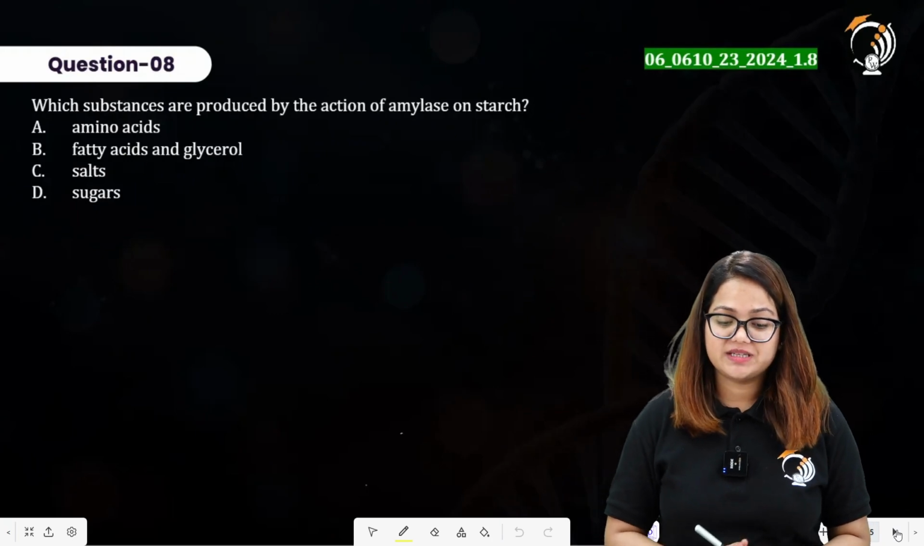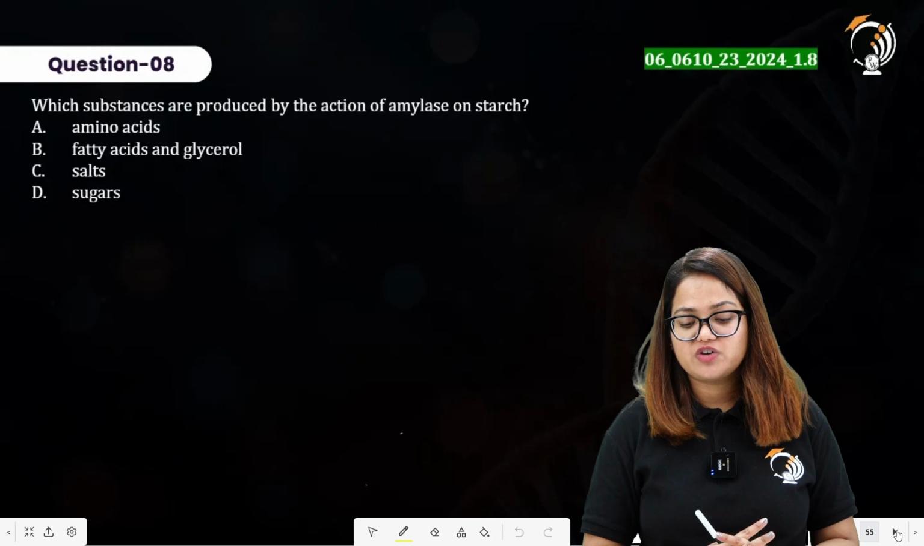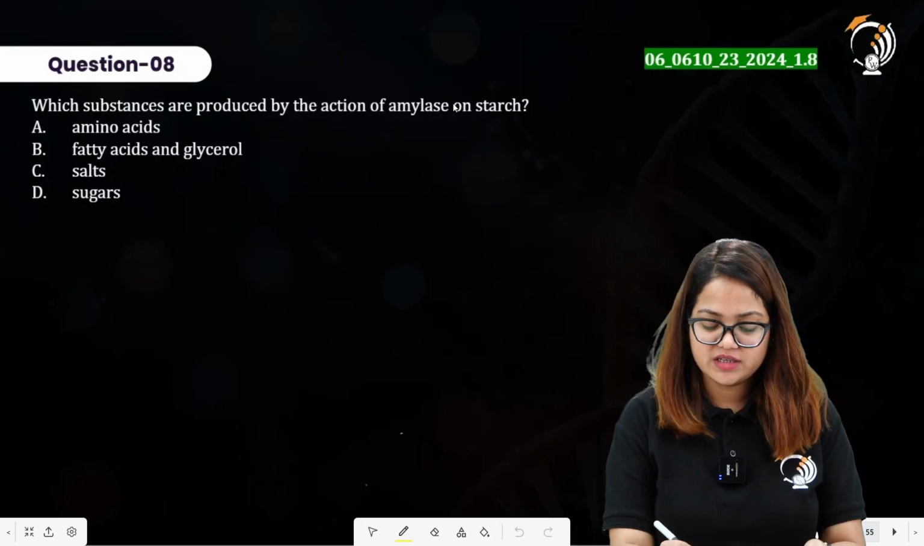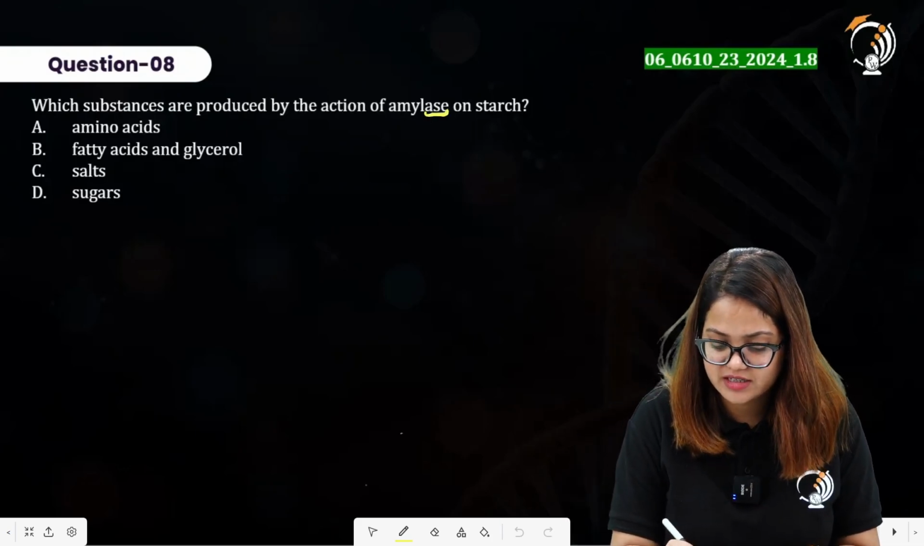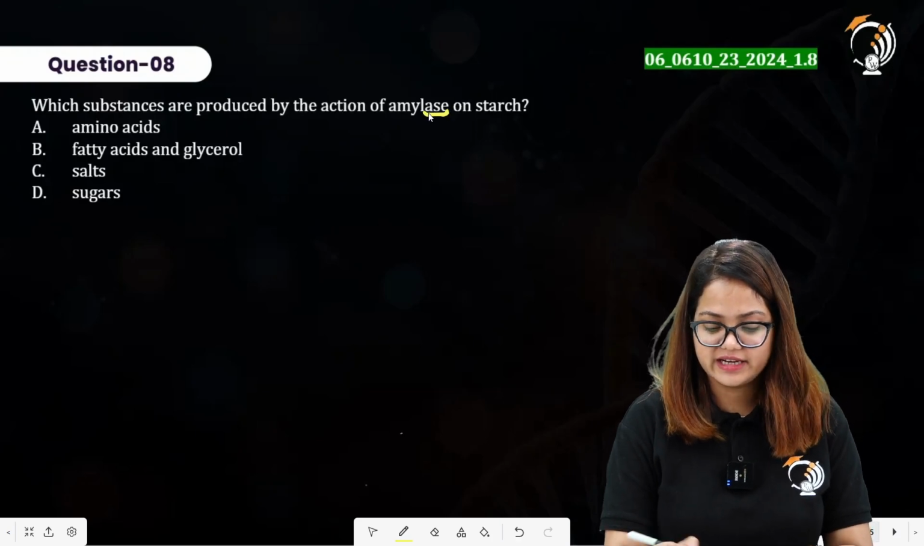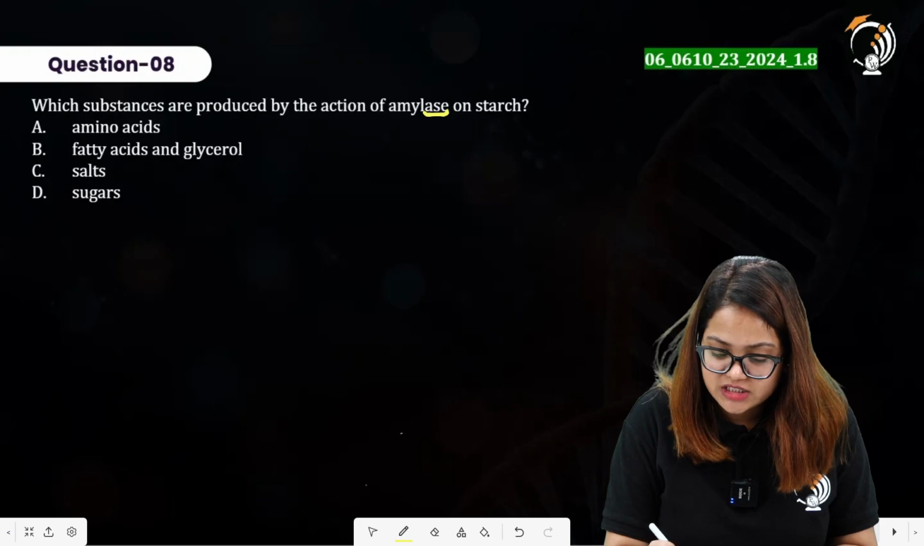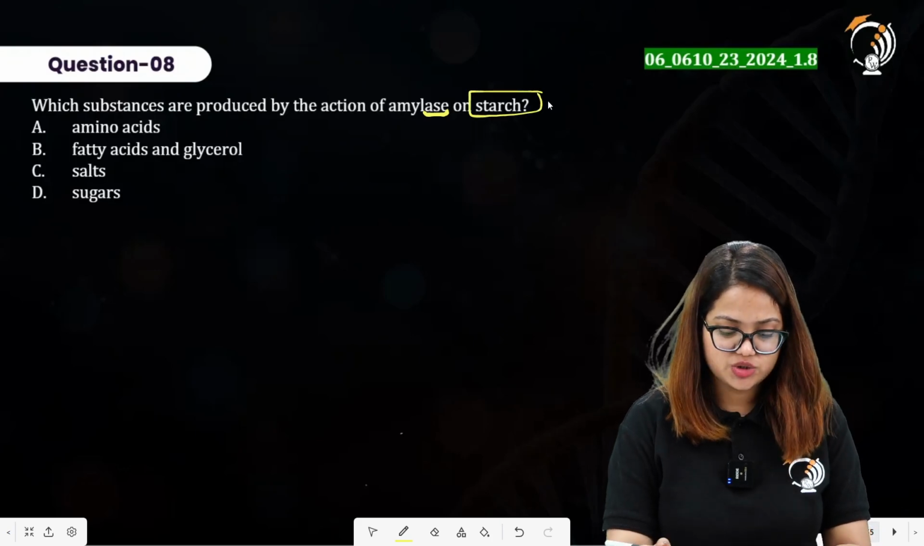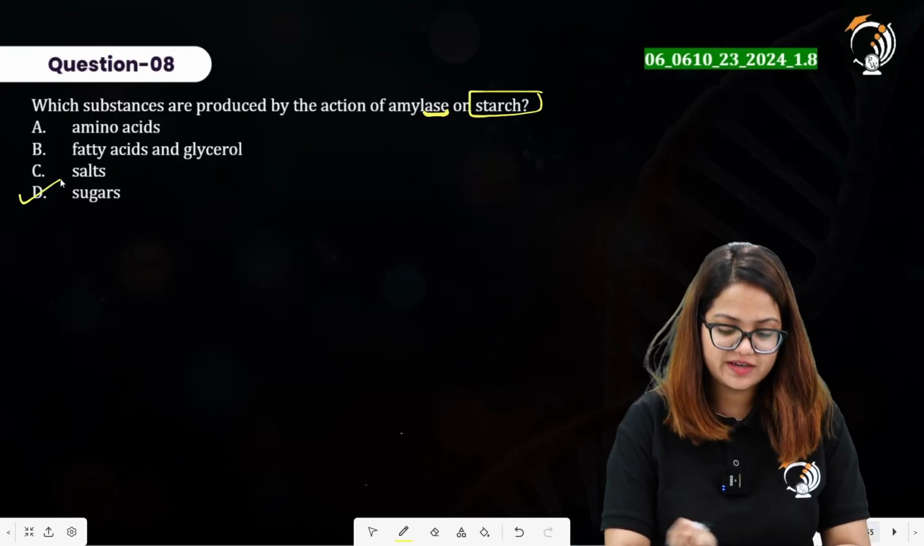Question number 8 says, which substances are produced by the action of amylase on starch? Now you can say that this is an enzyme, since it has "ase" at the ending. Now starch is broken down to release sugar. Option D here is the right answer.